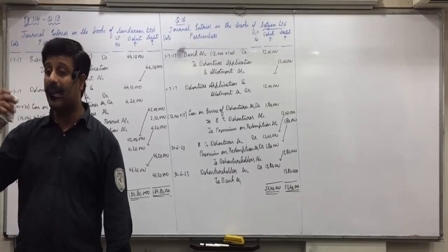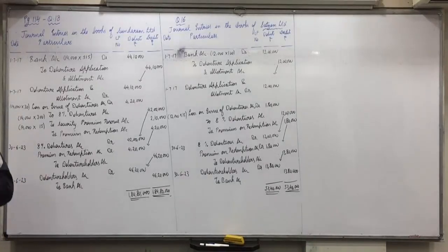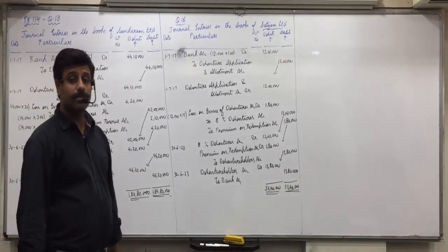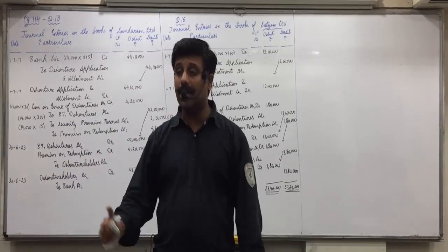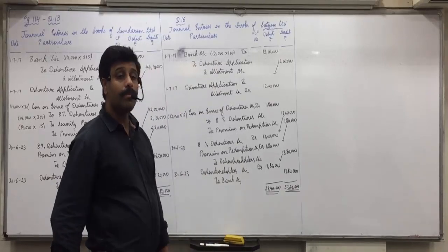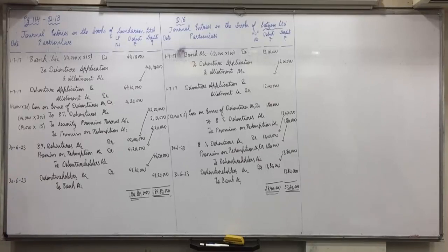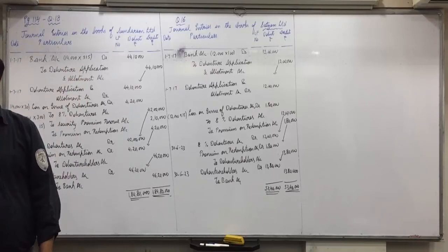On the right side I have combined with the second entry in lump sum and the third entry in installments. If the full amount is called in lump sum, combine it with the second entry, as we have done in these three questions. And if the amount is called as installments, then combine it with the third. Understood this, everyone? Yes, sir.